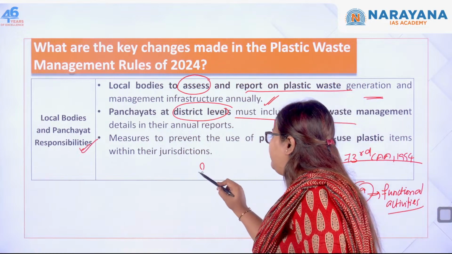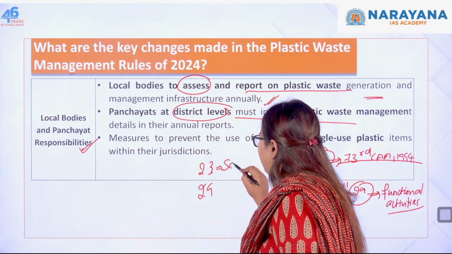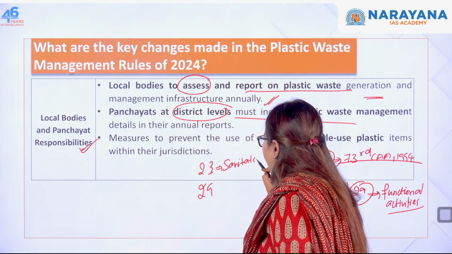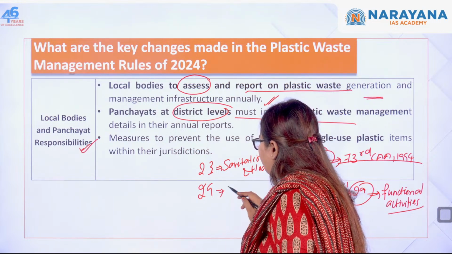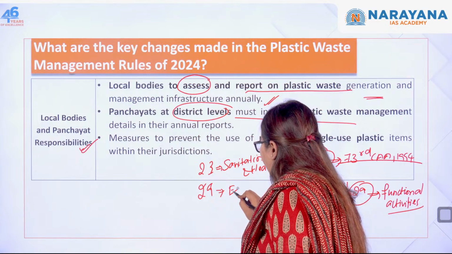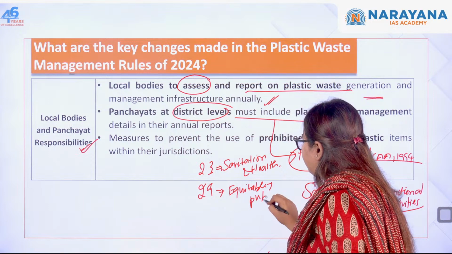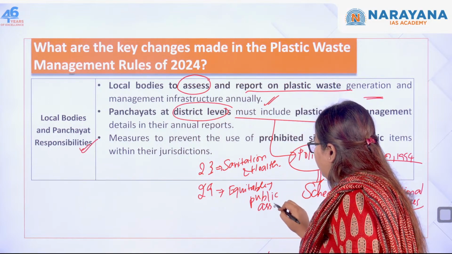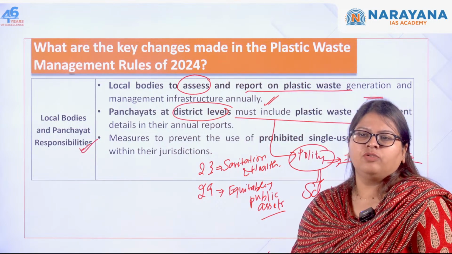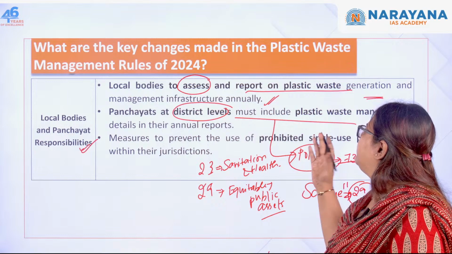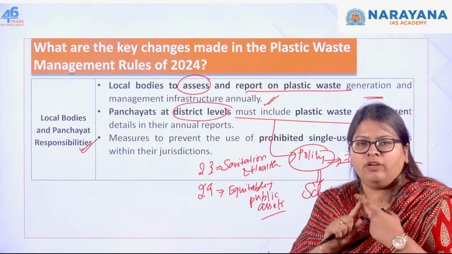In that, entries 23 and 29, I think, talk about sanitation and health, and the proper maintenance of public assets, where waste management is also a part. So this is what the Panchayati Raj rules also say. That is why panchayats at the district levels must include plastic waste management. This is how you have to interconnect your different GS papers.